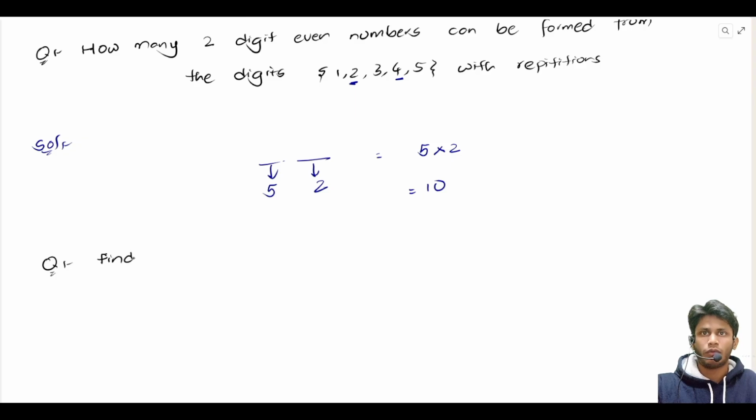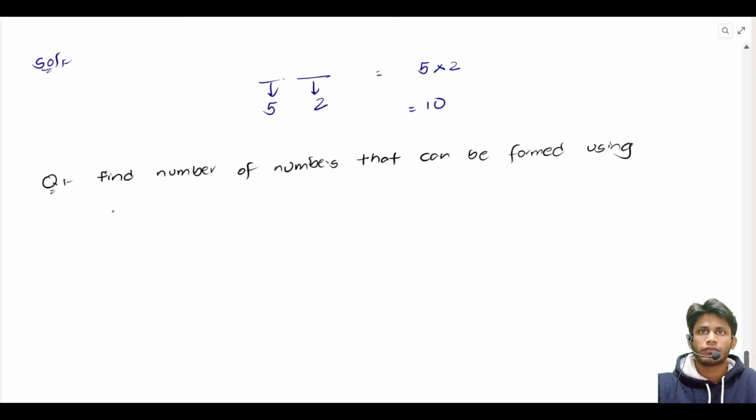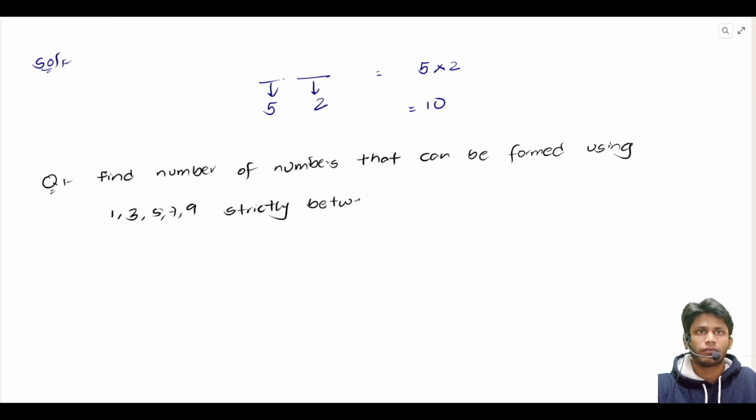Okay, so now we want to find the number of numbers that can be formed using 1, 3, 5, 7 and 9, which are strictly between 5,000 and 10,000.